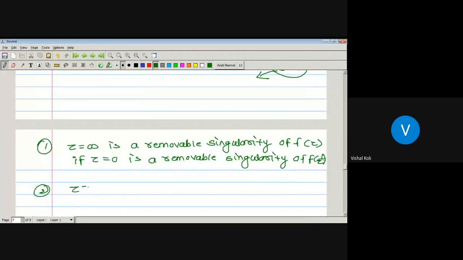Second, z equal to infinity is a pole if f of 1 by z has a pole at the point z equal to 0. Similarly for essential singularity.